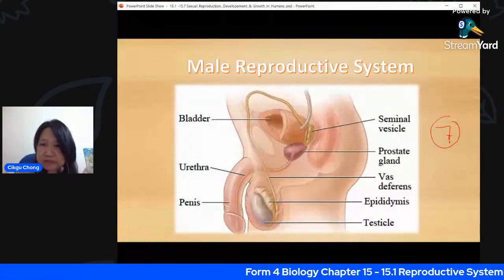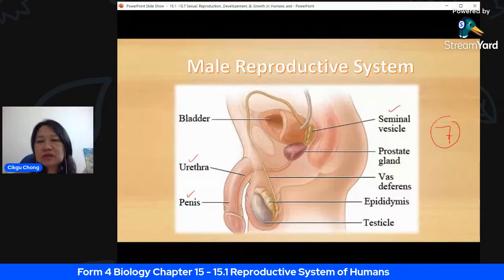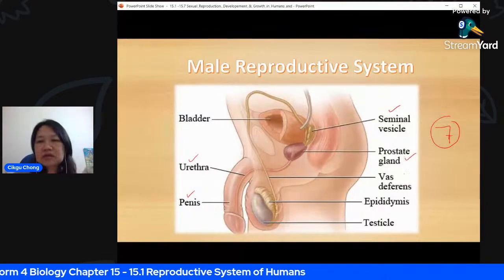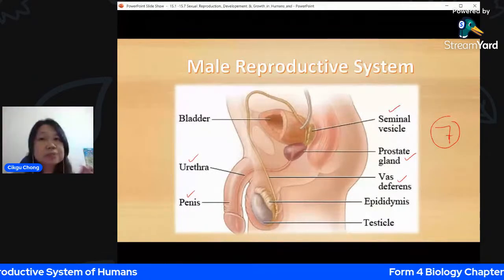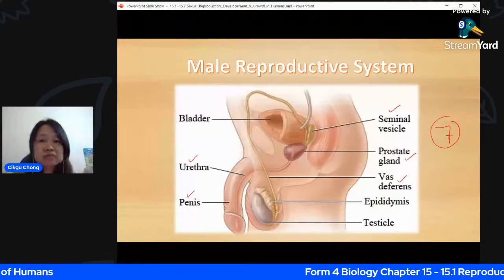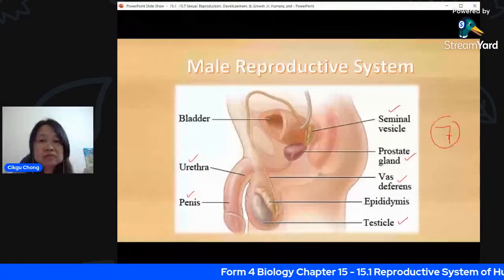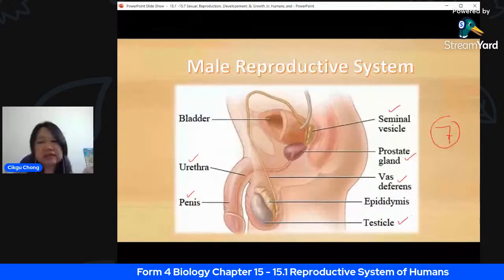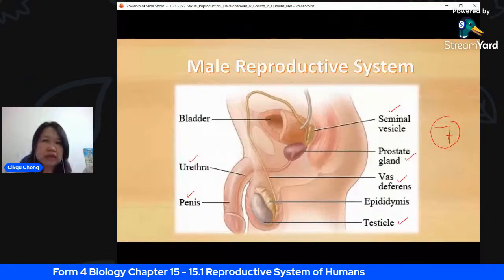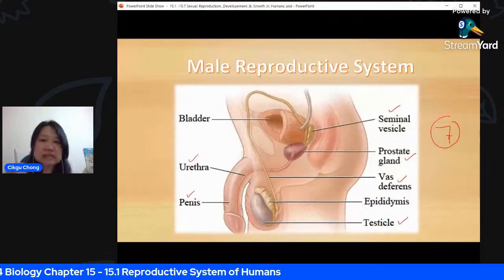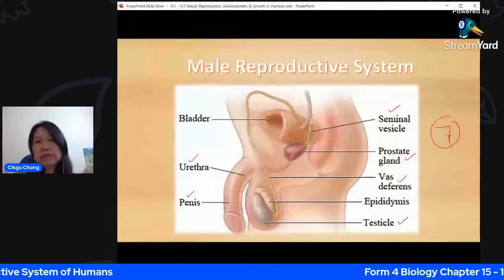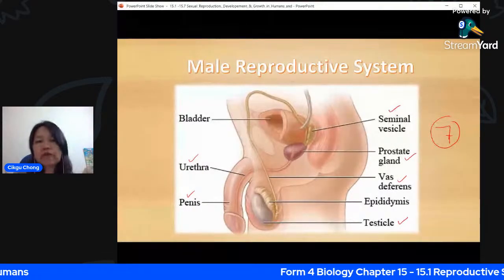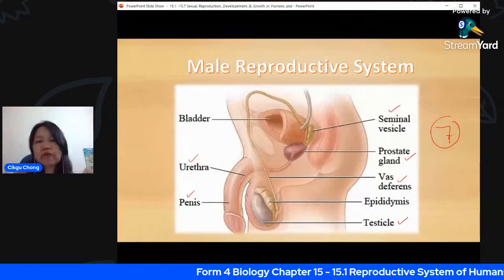You have the urethra, penis, seminal vesicle, prostate gland, vas deferens, which we call the sperm duct, and testis. Testicle is a general name, not the scientific name. So in order to be more correct, you say testis. Testicle is just a common layman term for the same thing, the testis. Just remember the 7. All right, let's look at them one by one.